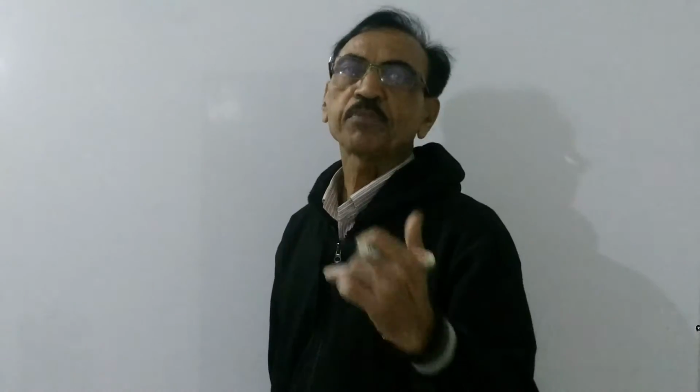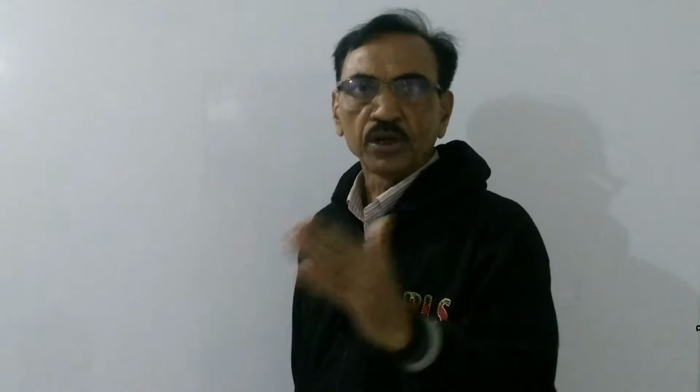In continuous future tense, we use shall be or will be. In perfect future tense, we use shall have, will have. And in continuous perfect future tense, we use shall have been or will have been.